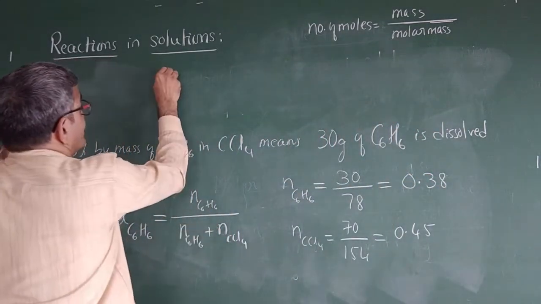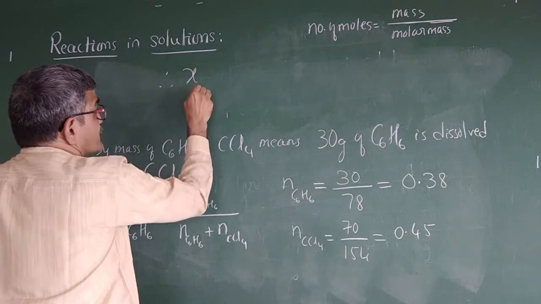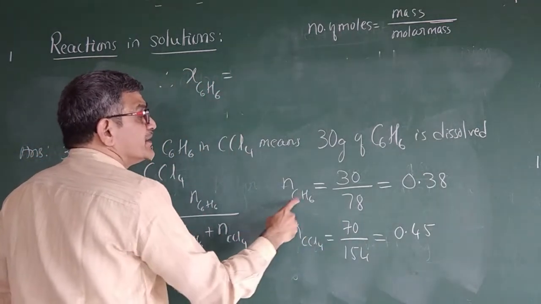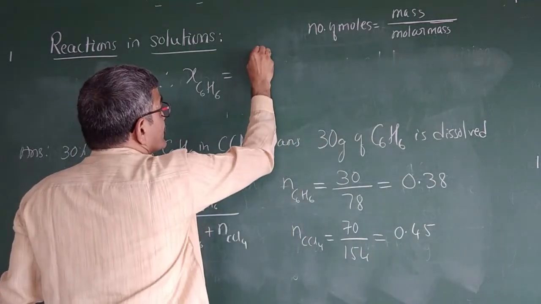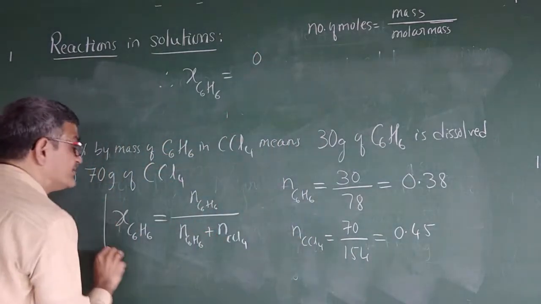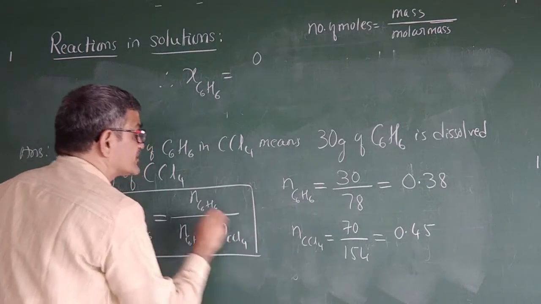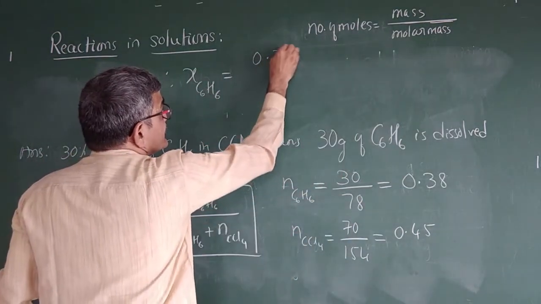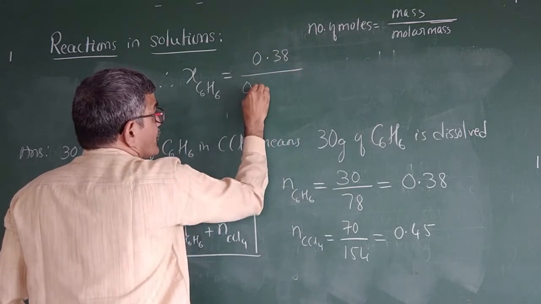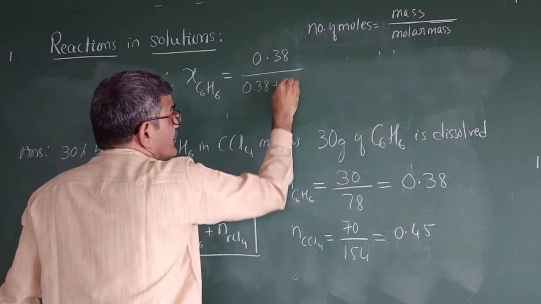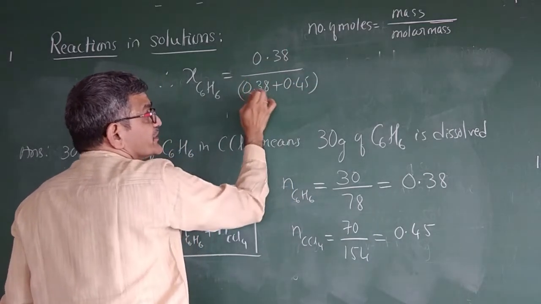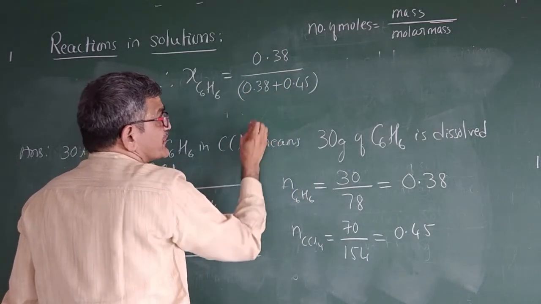So therefore, mole fraction of benzene equals, I substitute number of moles of benzene 0.38 divided by 0.38 plus 0.45. Don't cancel this 0.38. ಇದು ಪ್ಲಸ್ ಮಾಡ್ಕೋಬೇಕು ಫಸ್ಟ್.